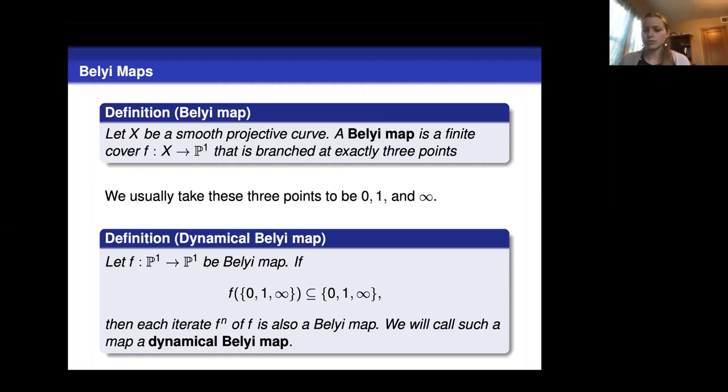Now, since we work with dynamics and we want to be able to iterate this map, we want to make sure that we're actually already working on the Riemann sphere, and we furthermore want to make sure that the image of the branch points is contained in the branch points. That way, every iterate is also a Belyi map. So imposing these conditions means that every time we iterate, we also get a Belyi map.